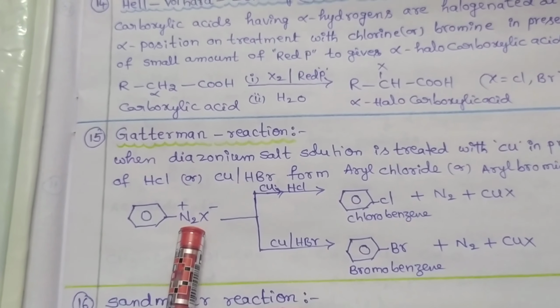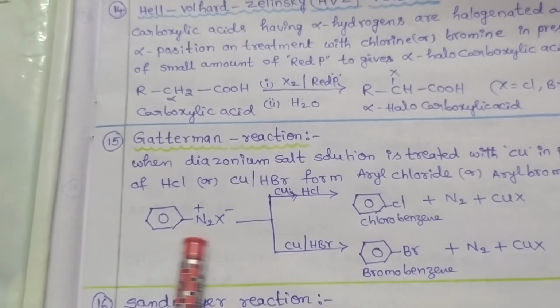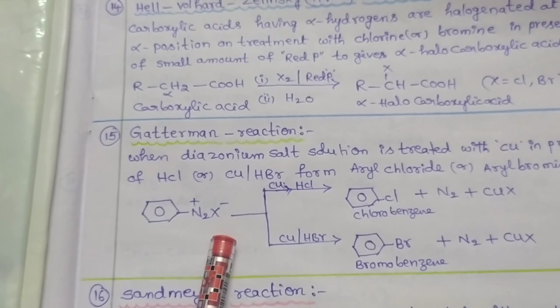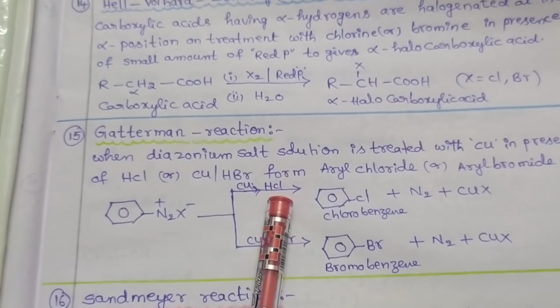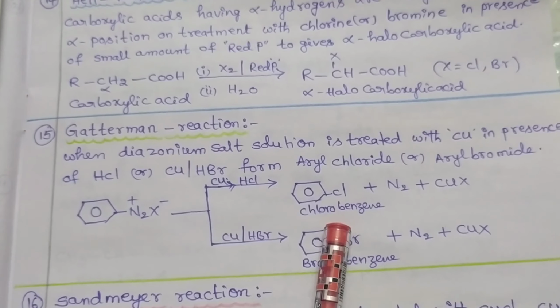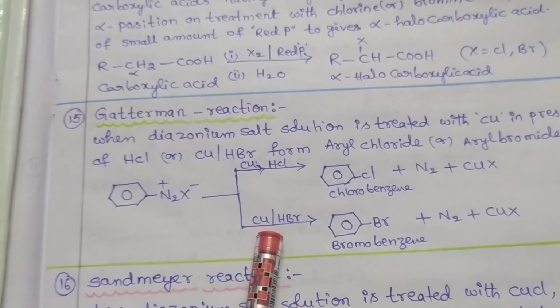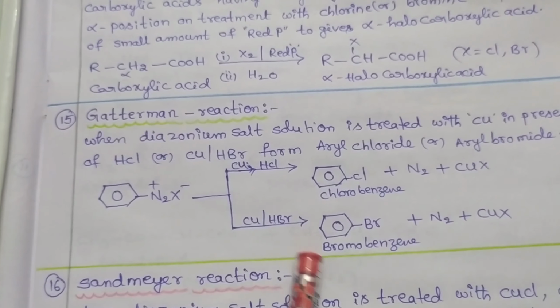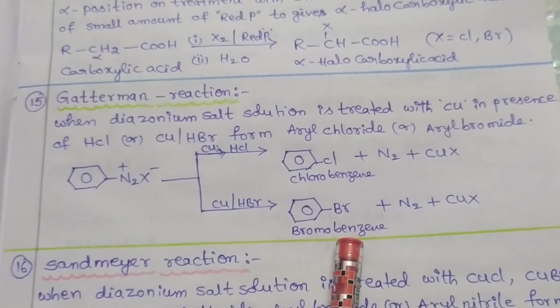Benzene linked with N2X is called a diazonium group. This diazonium group on treatment with copper and hydrochloric acid forms chlorobenzene, that means aryl chloride. If it is reacted with copper in the presence of hydrobromic acid, it forms bromobenzene, that means aryl bromide, as a final product.